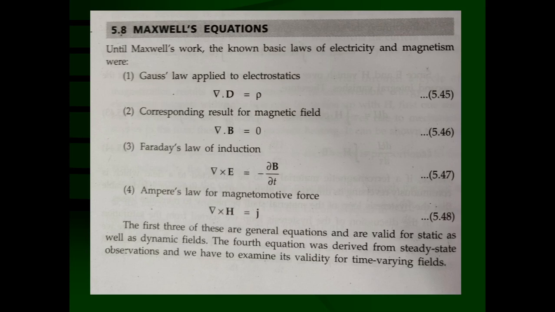Similar result if we see equation number 2, that is divergence of B is equal to 0. Now what does it indicate? If you compare with the first law, that is the surface integration of B dot dA is equal to 0. That means the flux coming out from the surface is going to be 0. That means there cannot be a magnetic field because of magnetic charge.